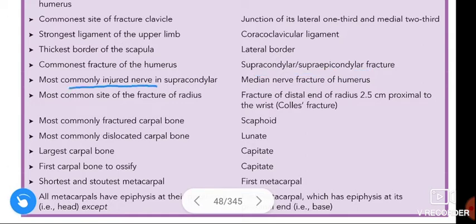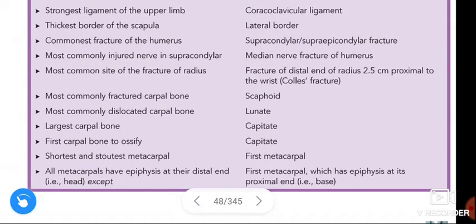Most commonly injured nerve in the supracondylar fracture of humerus is median nerve. Next, most common site of fracture of radius is fracture of distal end of radius, that is 2.5 centimeters proximal to the wrist, we call that Colles fracture. And the reverse of the Colles fracture we call Smith's fracture. Next, most commonly fractured carpal bone, that is scaphoid.